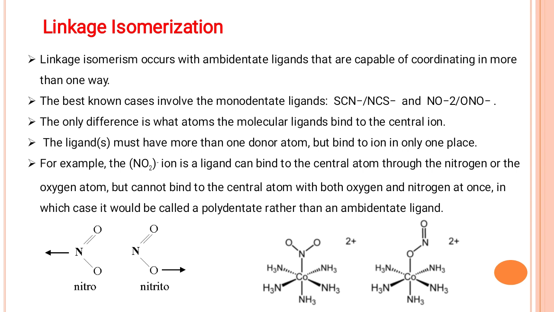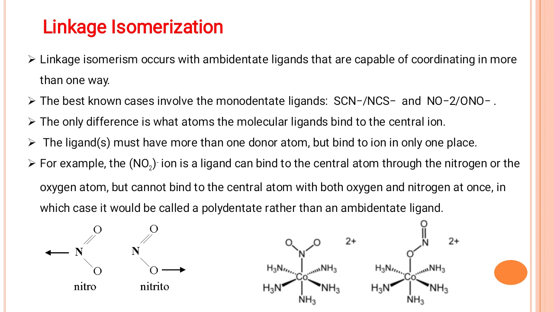In the first structure, 5 NH3 groups are there with the central metal ion cobalt, and N is directly coordinating from the nitro group. In the second structure there are also 5 ammonia ligands coordinating to the central metal ion, and the sixth ligand, the nitro group, is coordinating through oxygen, so this is called nitrito.